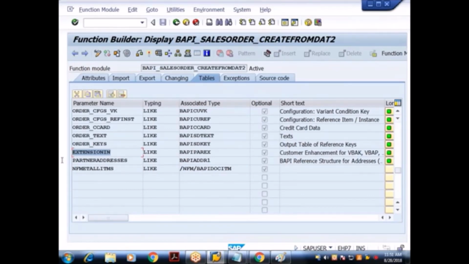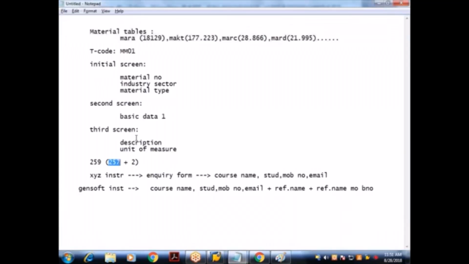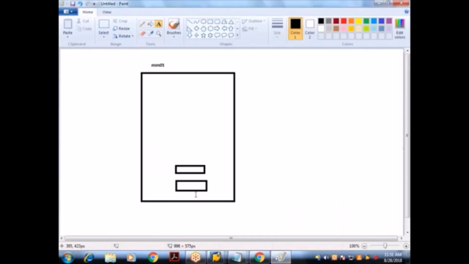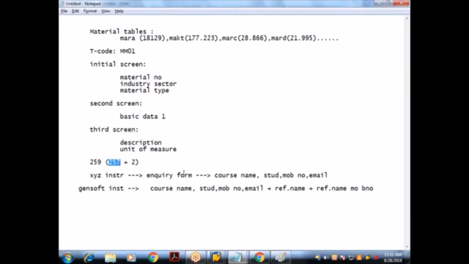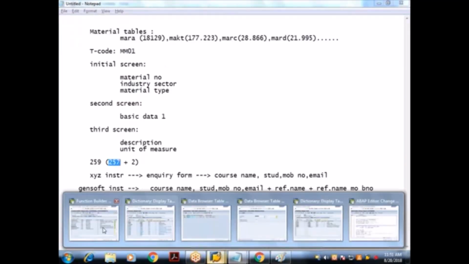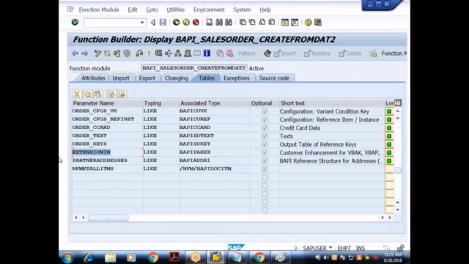So not two ways, there are three ways of passing the data to additional fields. One is through the screen, another is through BAPI, another is through IDoc. When we go to IDoc, we'll pass it through IDoc also. Understood? Tomorrow we'll see this BAPI and how to extend the standard BAPIs.